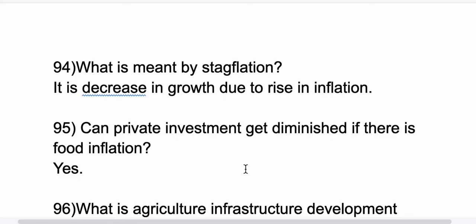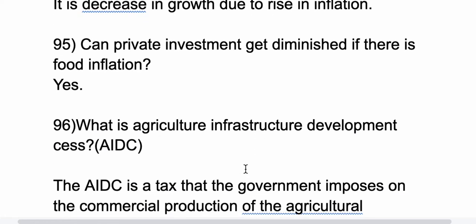It is a decrease in growth due to the rise in inflation. 95th question, can private investment get diminished if there is food inflation? Yes, it can decrease.